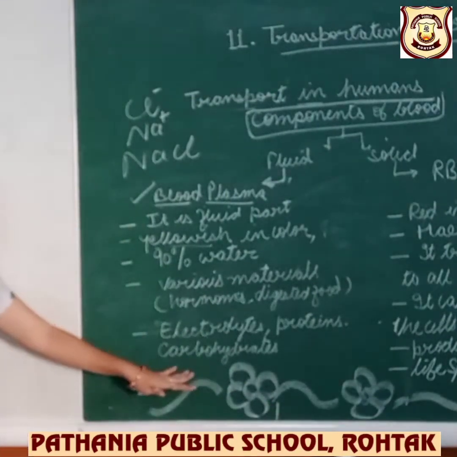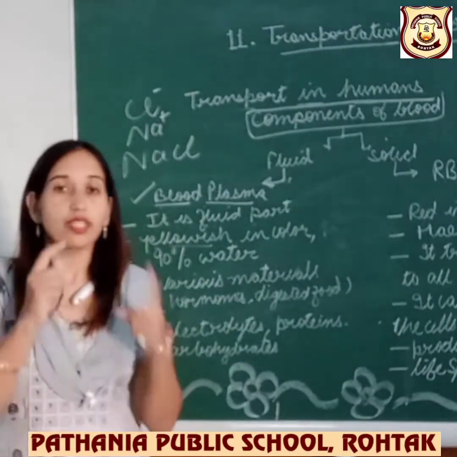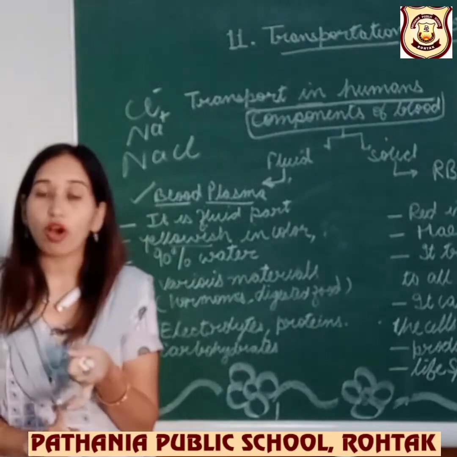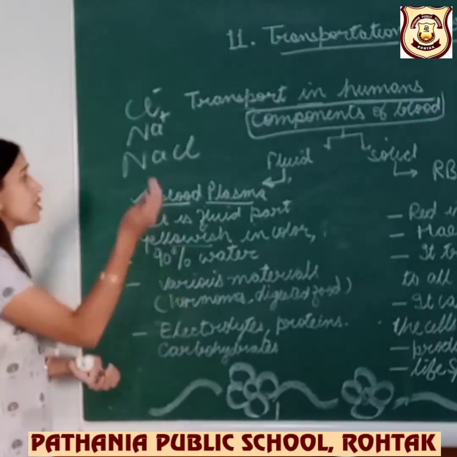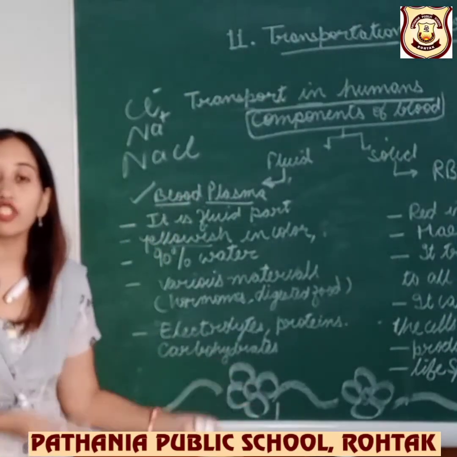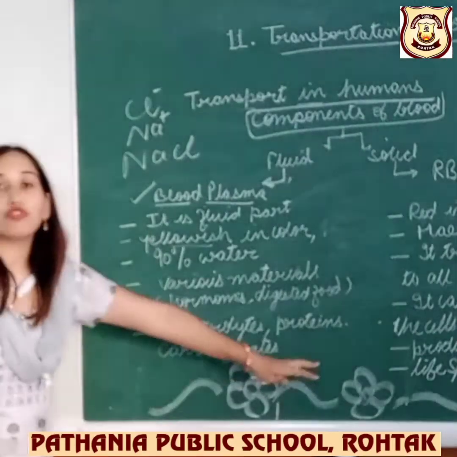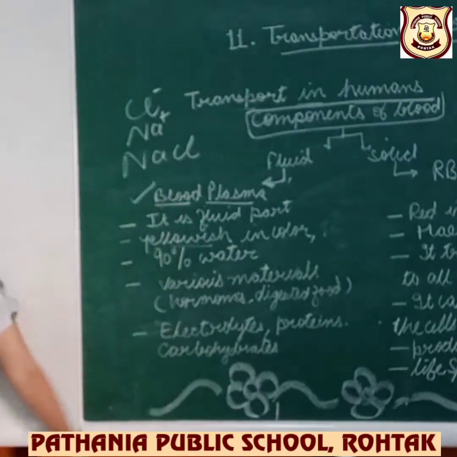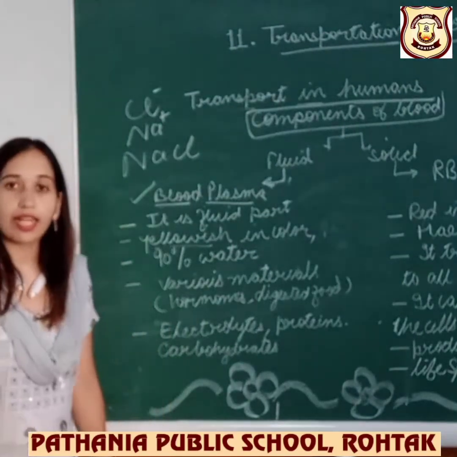Carbohydrates, of course, are for energy during the assimilation process. These carbohydrates and proteins are giving energy, and these are all building blocks. They are repairing the tissues. All these are involved, that means they are present in the plasma. If you don't take healthy food, where will it be stored? So you have to take healthy food to maintain the protein and carbohydrates so that they can be stored in our blood plasma and our blood plasma will remain healthy.